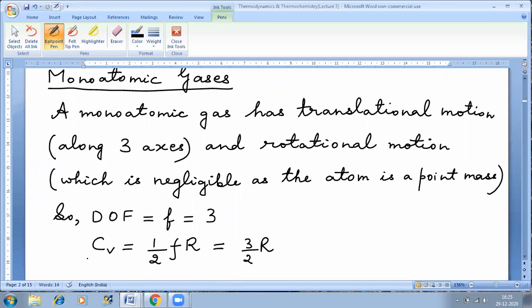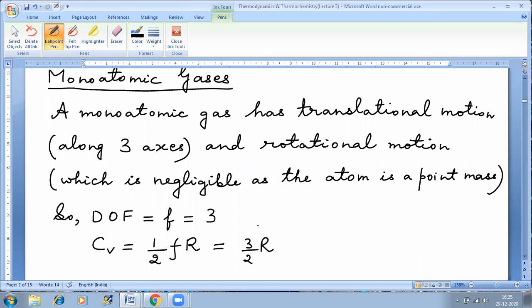Now, capital C, small v, that is molar heat capacity at constant volume. Cv is equal to half FR. This is experimental. You just need to know that Cv is equal to half FR, where F is the number of degrees of freedom. Put F equal to 3 and you get Cv equal to 3 by 2R. That is why we said that Cv is equal to 3 by 2R for a monoatomic gas.